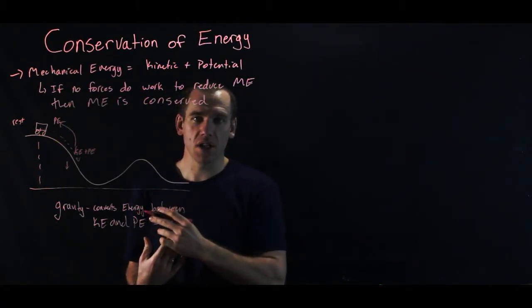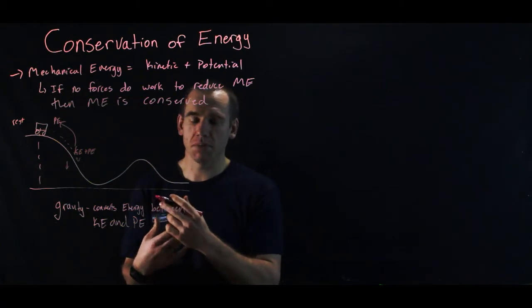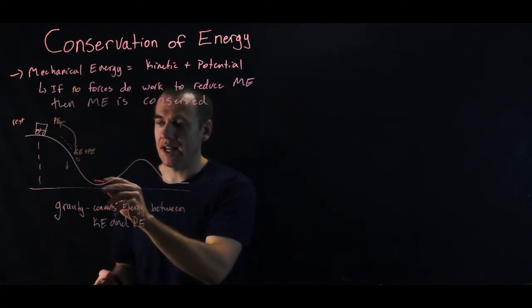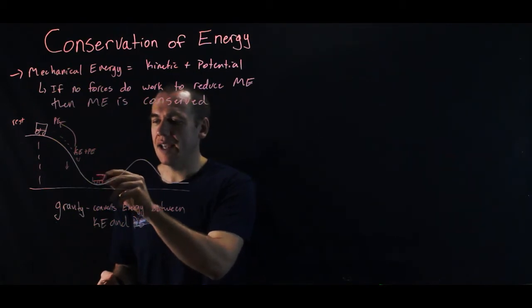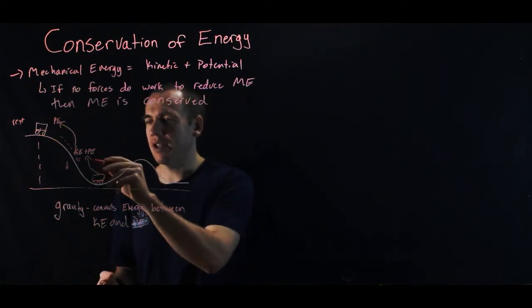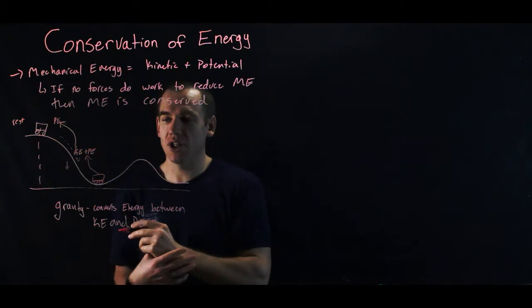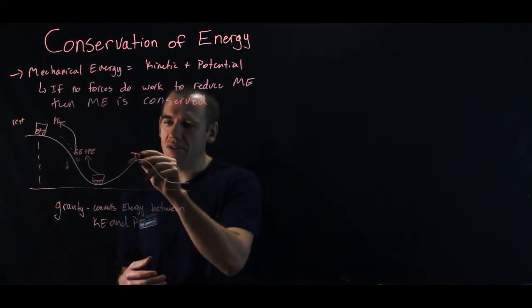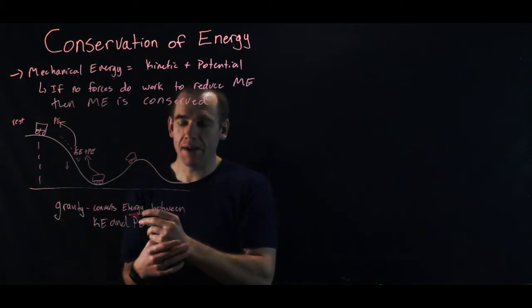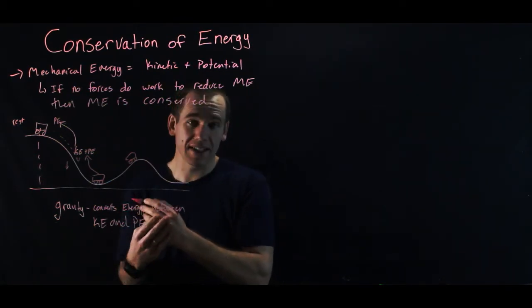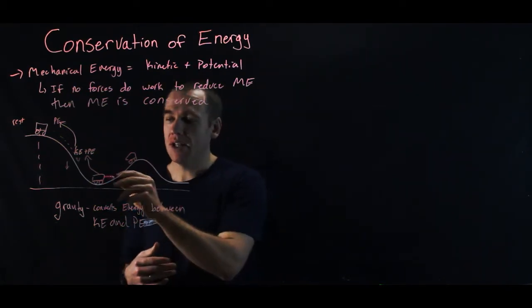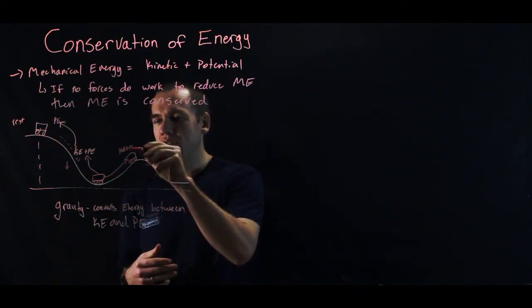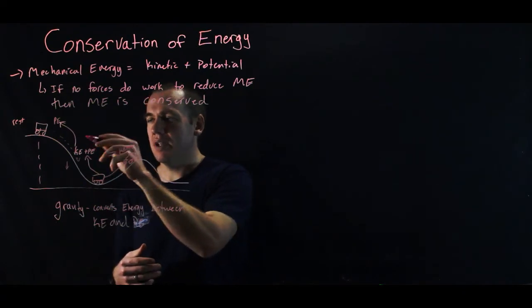Gravity is only changing the energy from kinetic to potential or potential to kinetic, right? So as it's coming down, gravity's changing potential to kinetic, and it gets down here, and again, its kinetic plus potential will add up to the potential energy it had at the beginning. And then as it rolls back up the incline, it will get slower, but that's not because it's losing energy, it's because it's losing kinetic energy but gaining potential energy. So we get up here, and its kinetic energy plus its potential energy is still going to be the same.